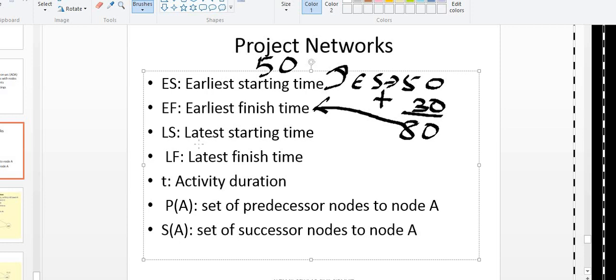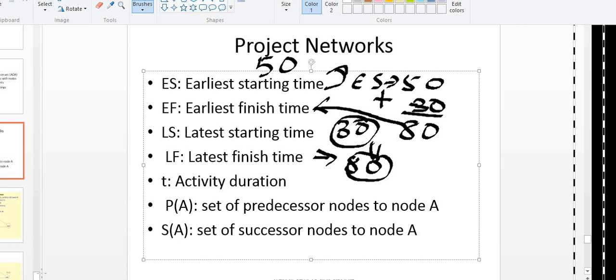What is the latest starting time? So the project is completed by 80. Late starting time means how late I can start. First we have to calculate the latest finishing time. So the latest finishing time is 80 days, you can finish it at maximum. Minus 30 days will be the latest starting time.